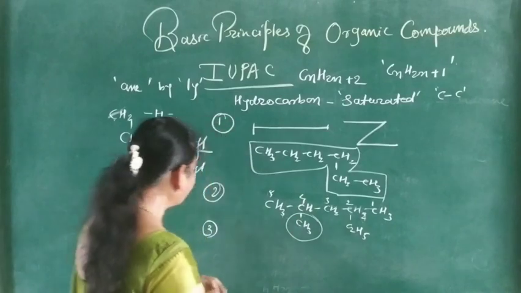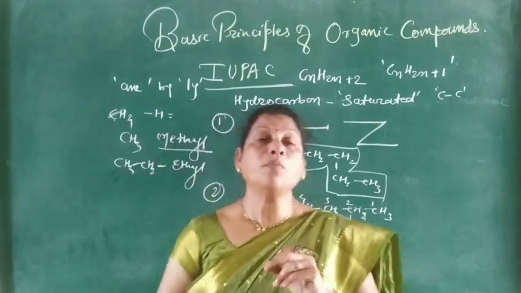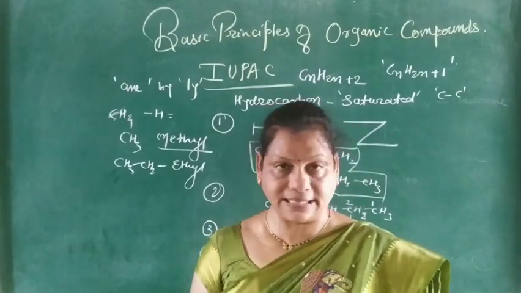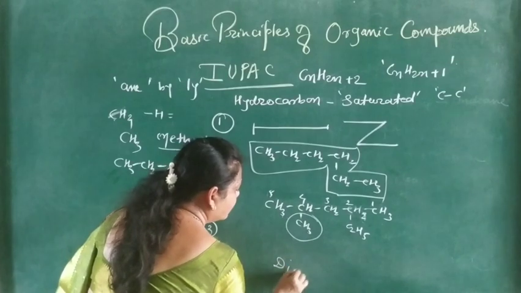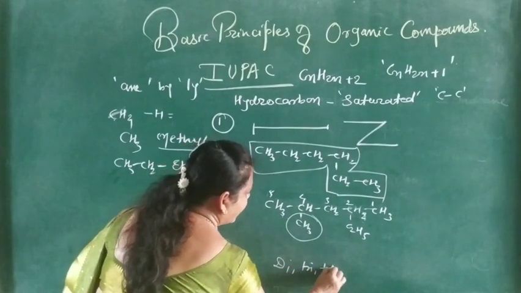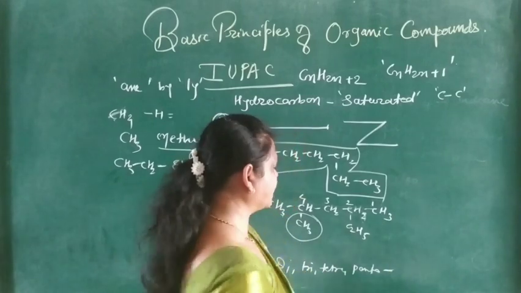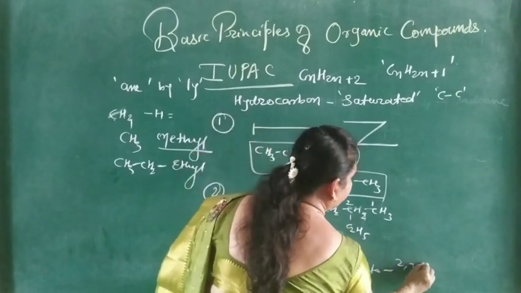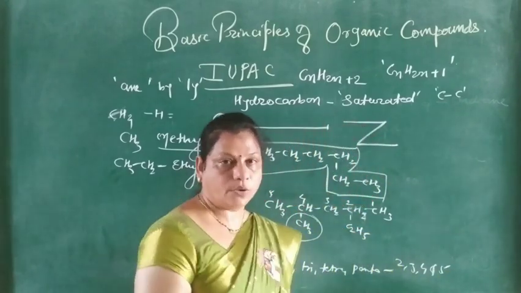Next one, the fourth rule. If two or more similar groups are present, then use the prefixes di, tri, tetra, penta for 2, 3, 4 and 5 similar groups.